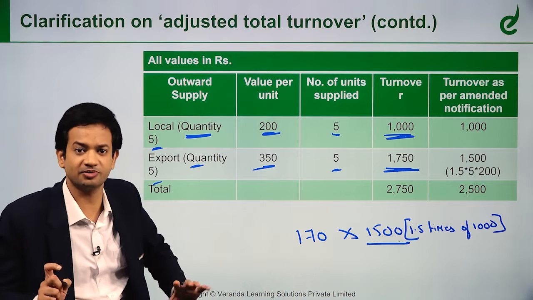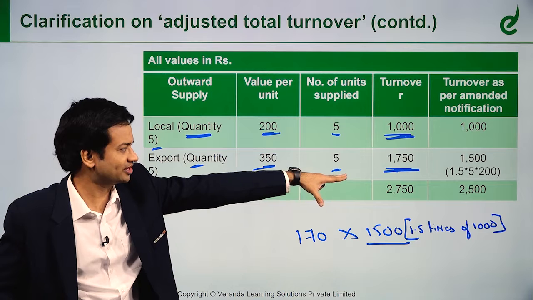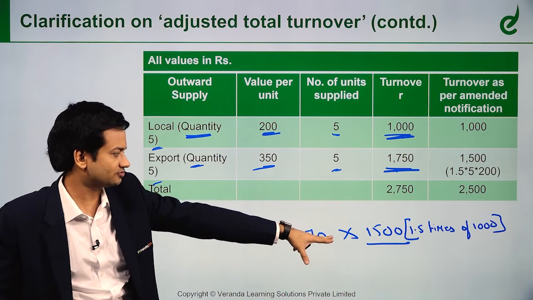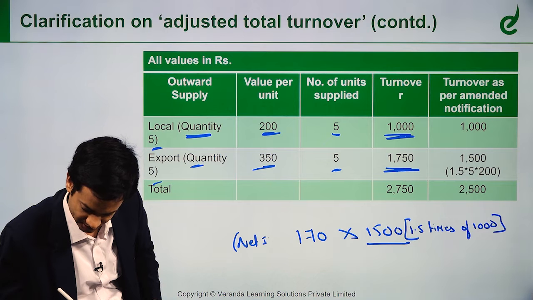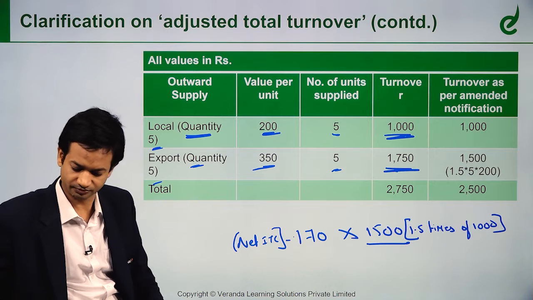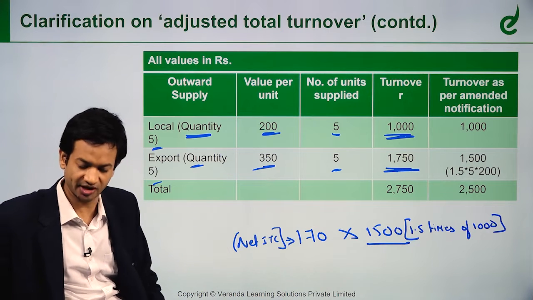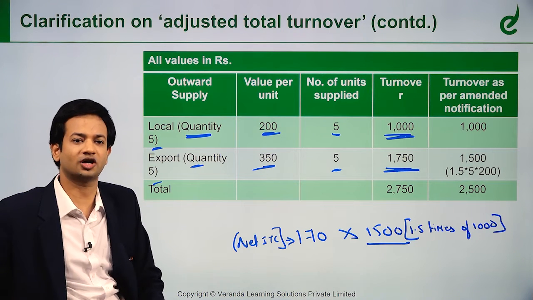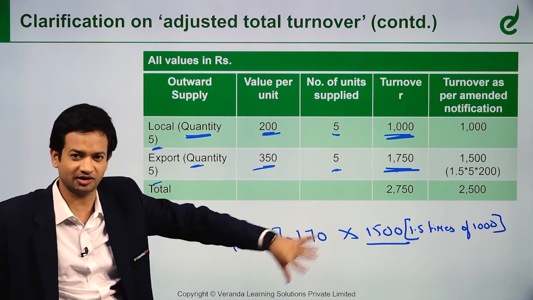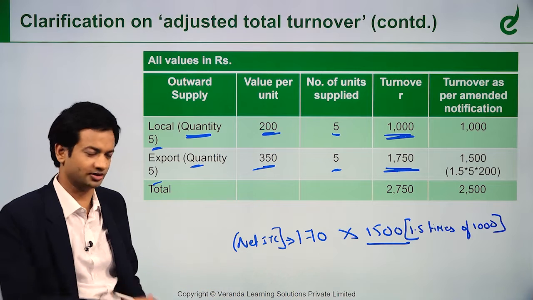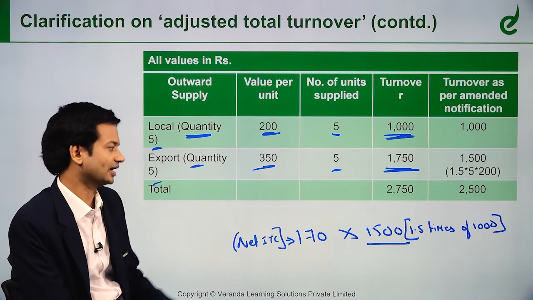Getting my point here? Simple. Locally, domestically 1000, so 1.5 times is 1500, the value is capped. So 170 net ITC, this is the net ITC. 170 into 1500 divided by total adjusted turnover. This consists of zero rated supply of goods plus other turnover, so locally also, so total turnover basically. So total turnover is basically 2050 here, correct? So I can take it as 2050.